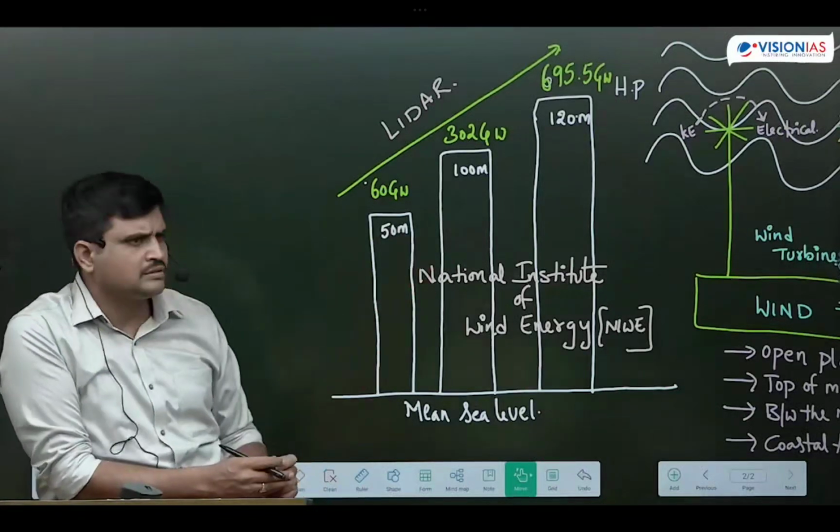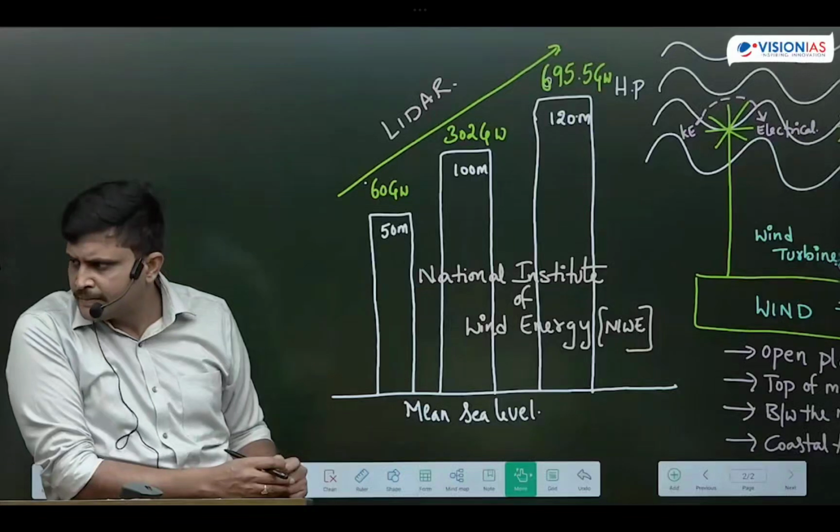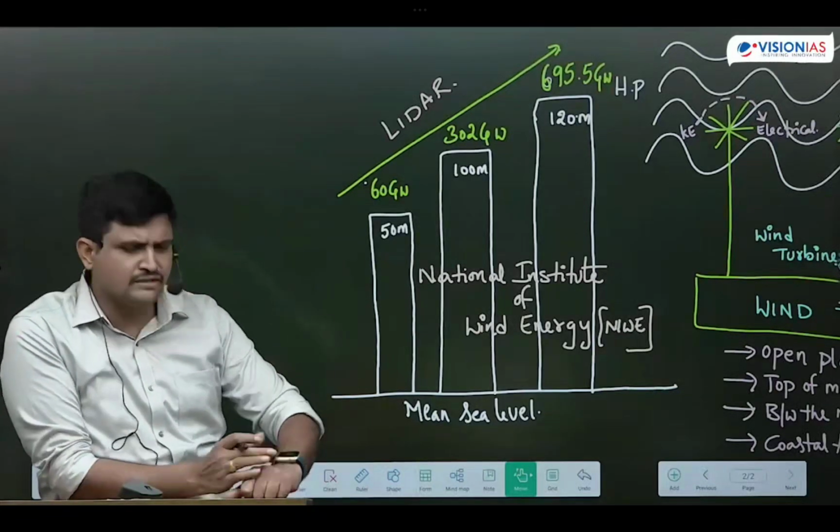Okay, now you can copy this. If anybody needs to copy, please make a note of it. Understood this? Understood how the estimated potentiality will be calculated?